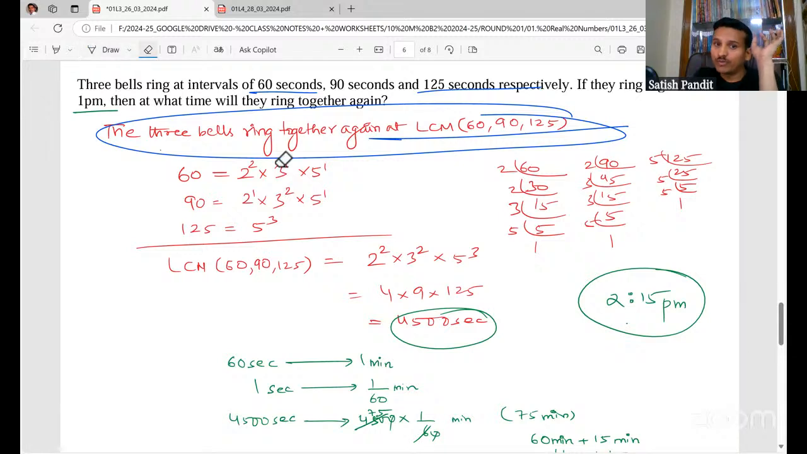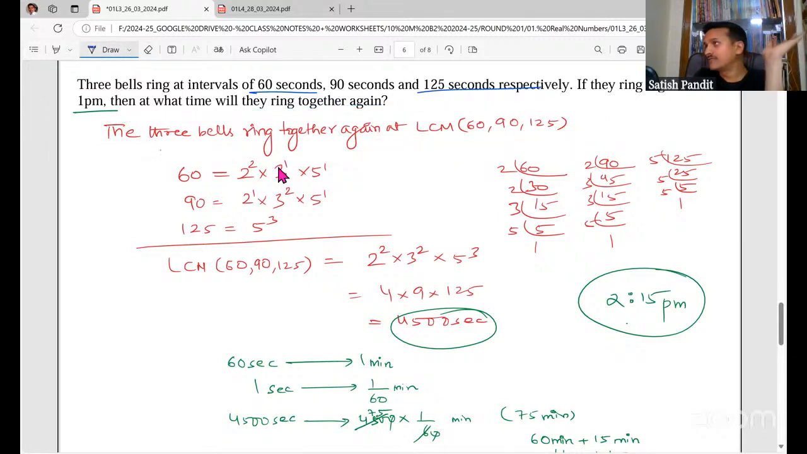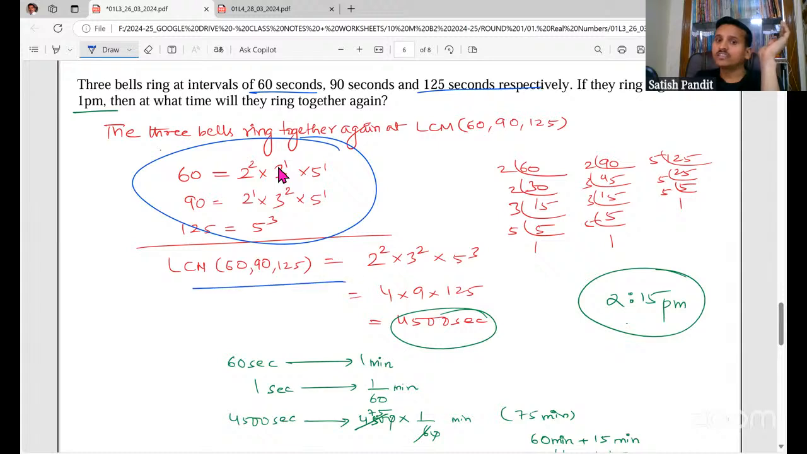So you must understand when to find the LCM and HCF. Whenever there is a case of repetition, you find the LCM, using prime factorization. You will get this many seconds, because all these are in seconds. Now you want to find the time. They are ringing first at 1 p.m. We have to find when they will next ring.